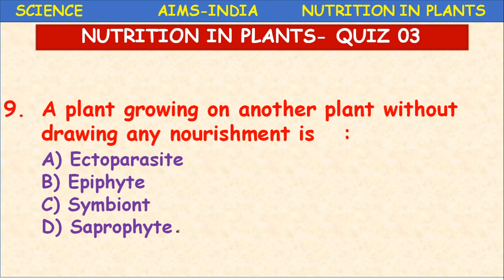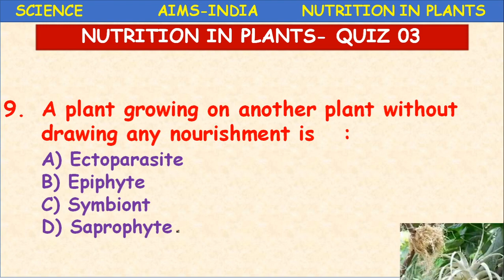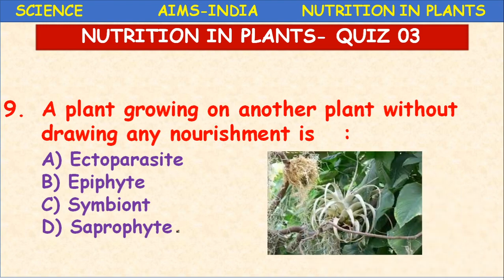So here the answer is... this is one example of the plant which is growing here. See, this is another plant and this is another plant. This plant, the name is Vanda, V-A-N-D-A.